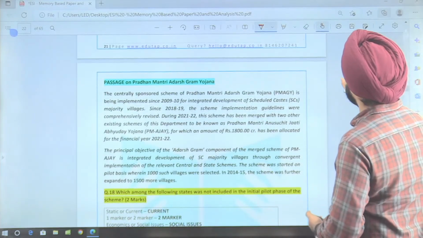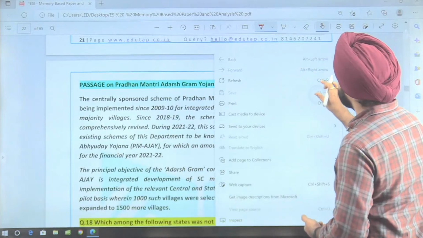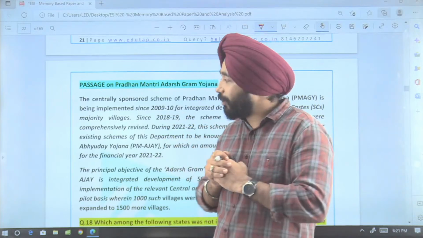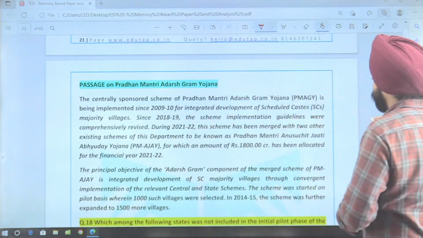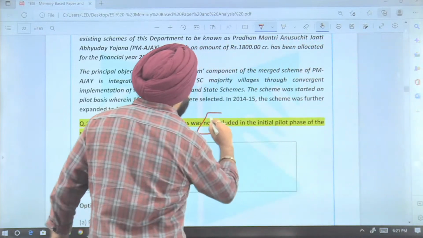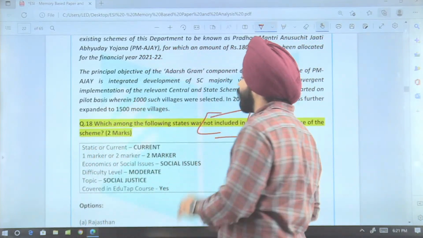Now, guys, the next paragraph was basically on the PM Adarsh Yojana. Okay, so PM Adarsh Yojana, the paragraph was basically being given. Now, if I talk about this scheme, the first question that has been given is, which of the following state was not included in the initial pilot phase of the scheme?